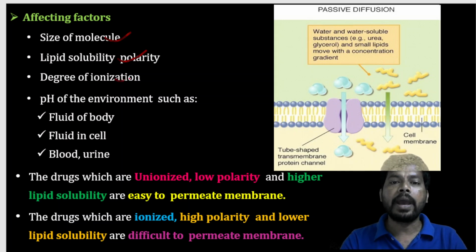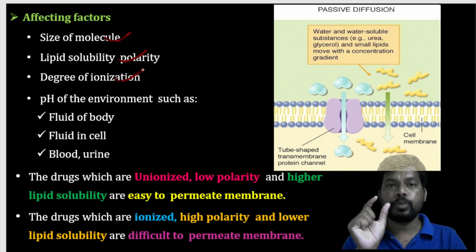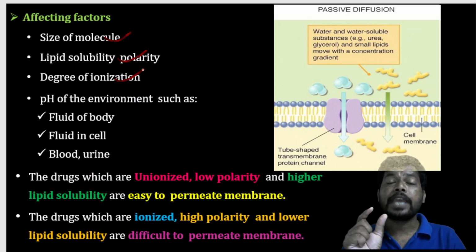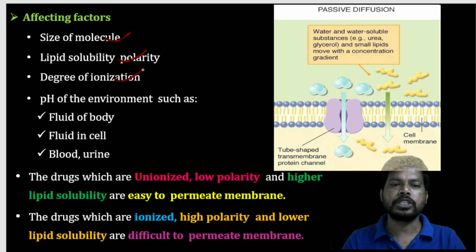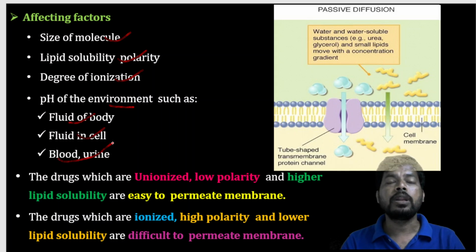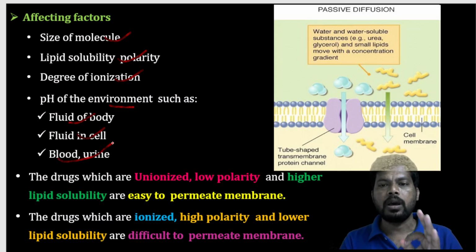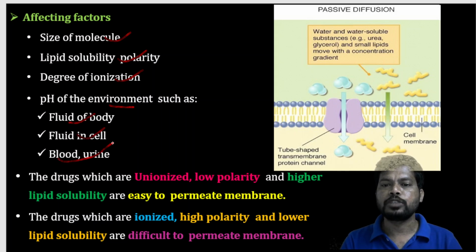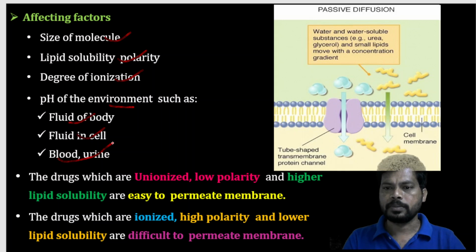And degree of ionization: unionized molecules have excellent absorption, and ionized molecules have poor absorption. The drug molecule should be unionized in nature. And even the pH of the environment, like fluid of the body, fluid in the cell, blood as well as urine, all these parameters affect the absorption.